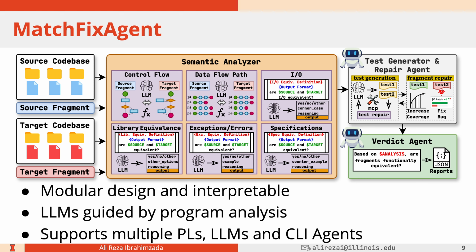MatchFixAgent has a modular design and it's interpretable because along with a verdict, it also generates natural language reasoning on why it thinks they are equivalent or not equivalent. The idea behind MatchFixAgent is that we want to use LMs to do this approximation guided by program analysis in order to have some sense of soundness in the results. MatchFixAgent supports multiple programming languages, large language models, and CLI agents like Claude Code and Codex. And we've done experiments to show that it actually supports them.